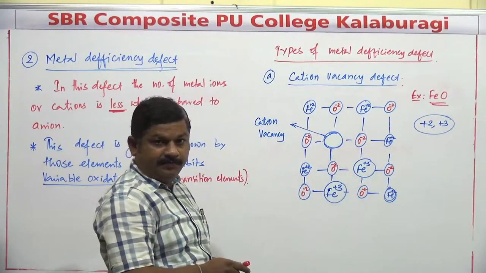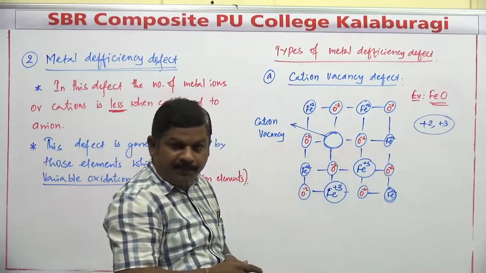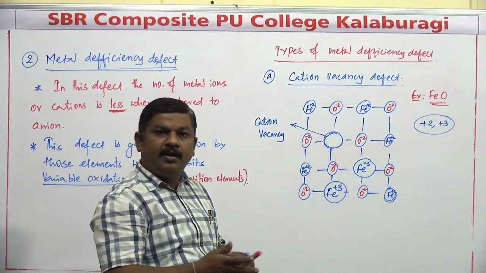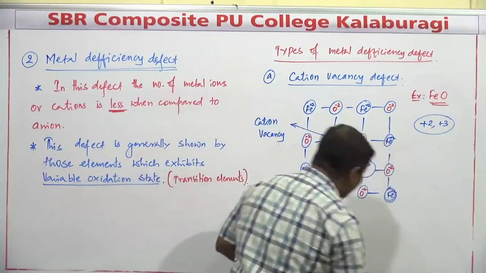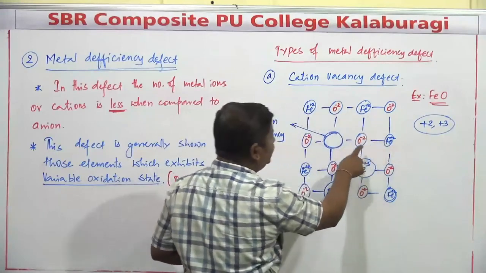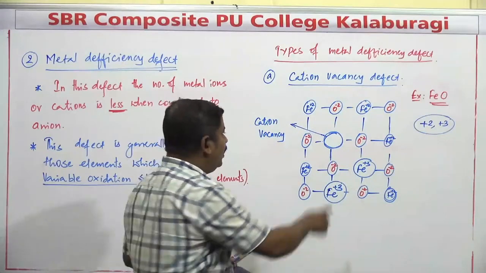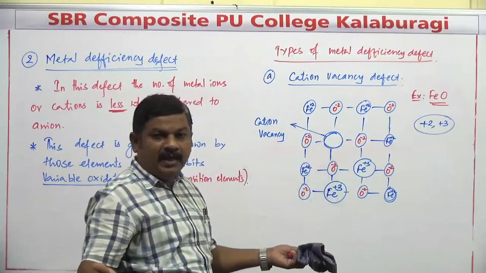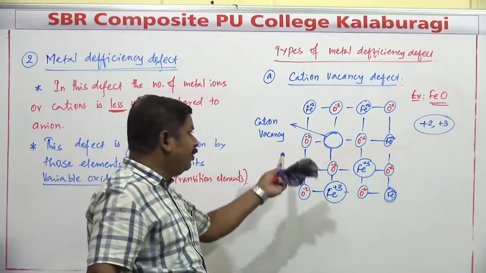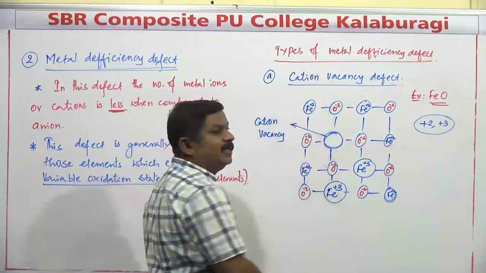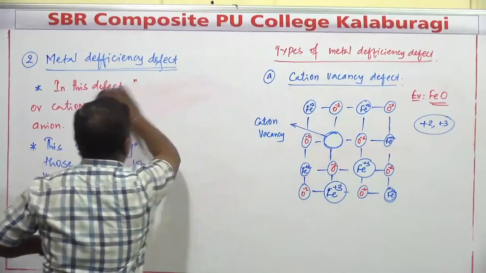Cationic vacancy defect. But in this case, even after the cation is missing, is the compound a stoichiometric compound? No, it's not. Stoichiometry is completely lost here, because some of the iron atoms are in +2 state and some are in +3 state, and one of the ions is missing from its site. The stoichiometry of the compound is not observed at all, and this type of defect is called cationic vacancy defect. Remember, cationic vacancy defect.